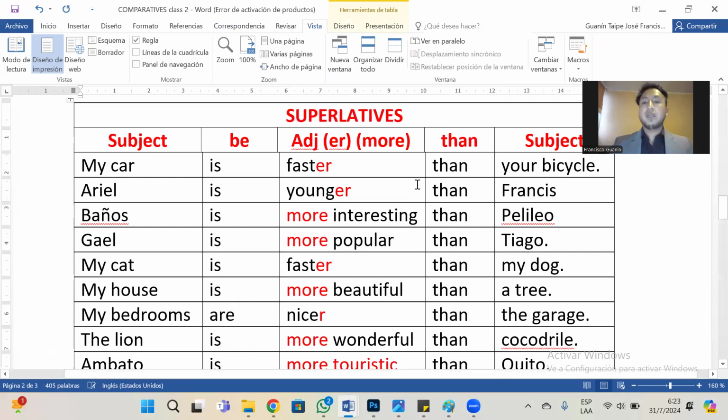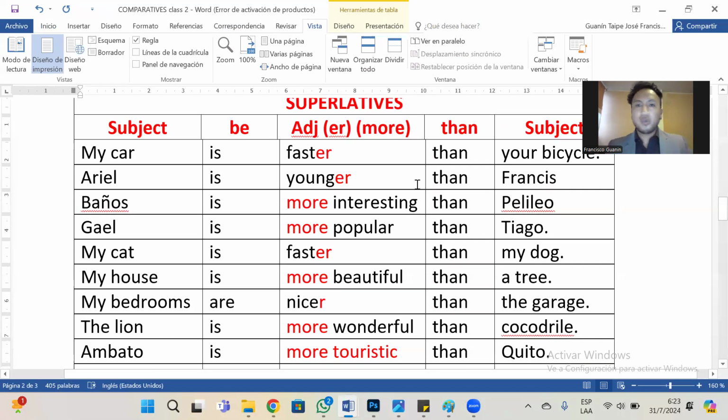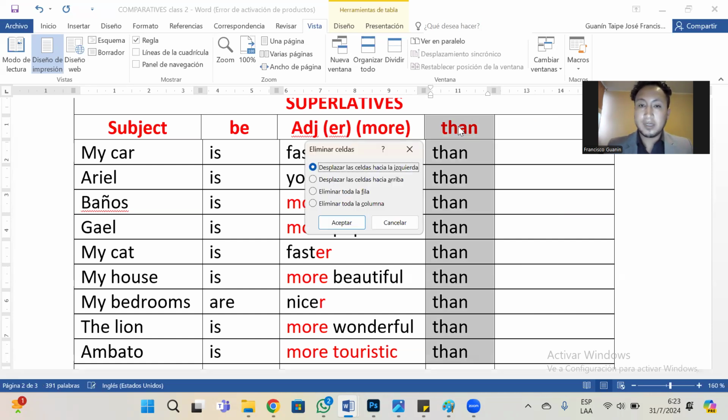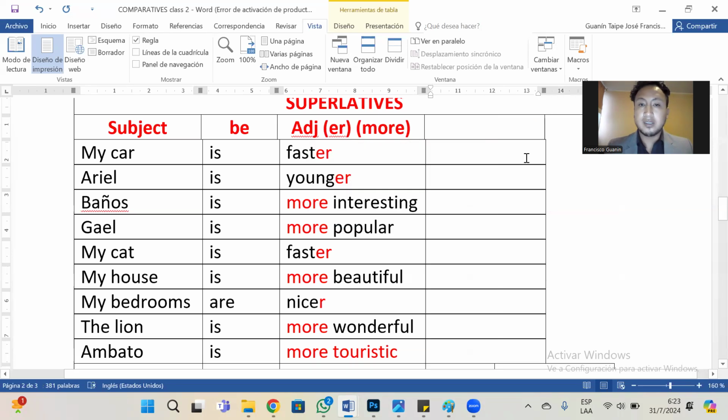Superlatives, right? Now in the superlatives, we are not going to use this one, than and another subject. We are just going to eliminate or erase it. That's all.